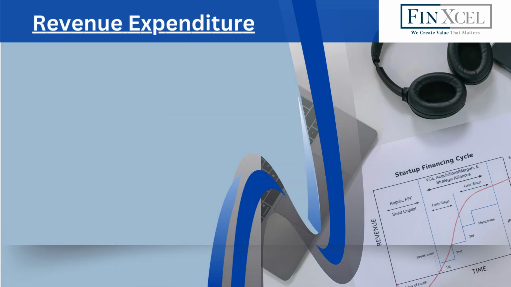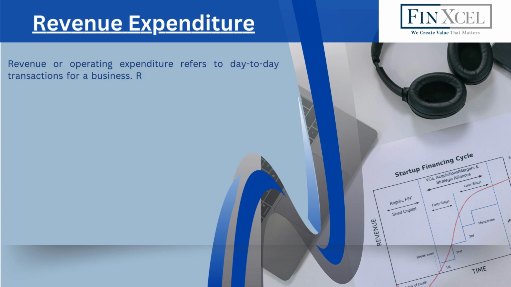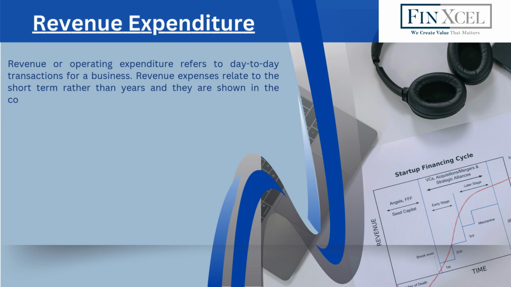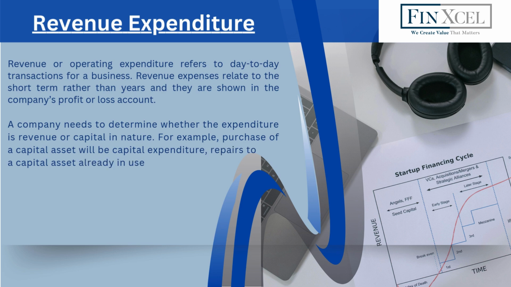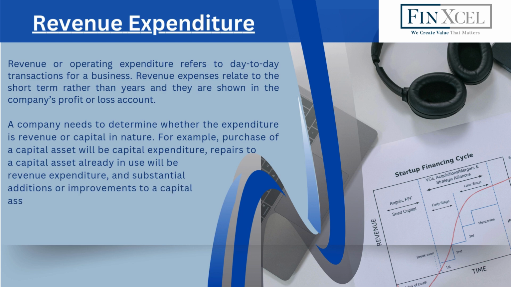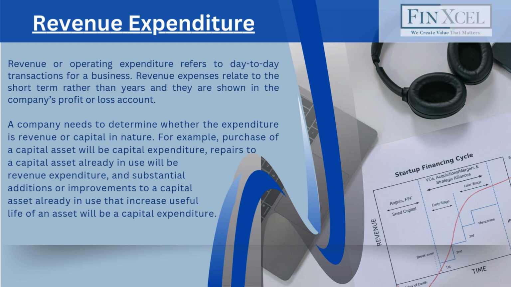Revenue expenditure. Revenue or operating expenditure refers to day-to-day transactions for a business. Revenue expenses relate to the short term rather than years, and they are shown in the company's profit or loss account. A company needs to determine whether the expenditure is revenue or capital in nature. For example, purchase of a capital asset will be capital expenditure, repairs to a capital asset already in use will be revenue expenditure, and substantial additions or improvements to a capital asset already in use that increase useful life of an asset will be a capital expenditure.